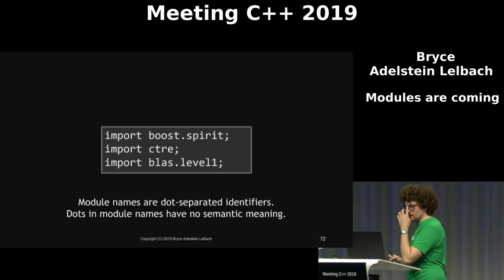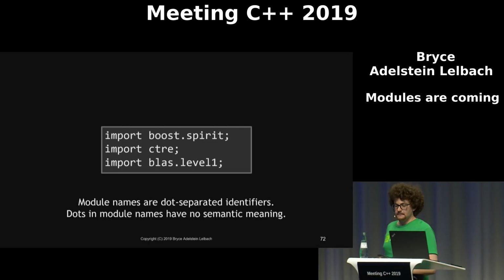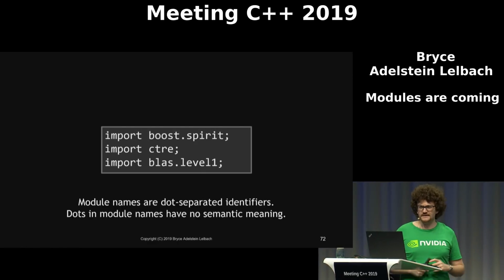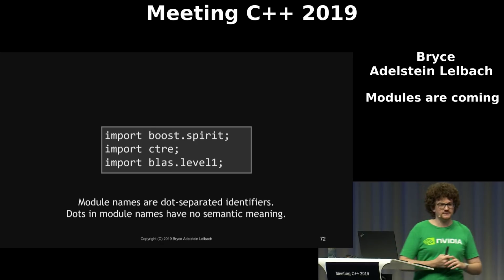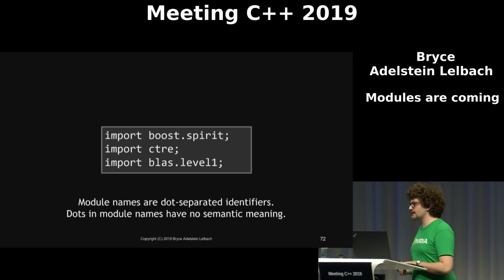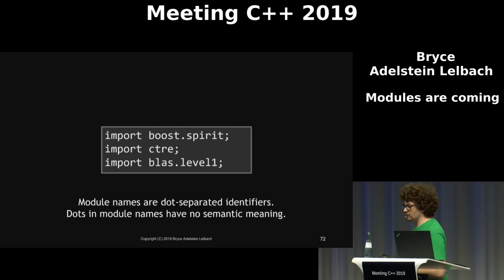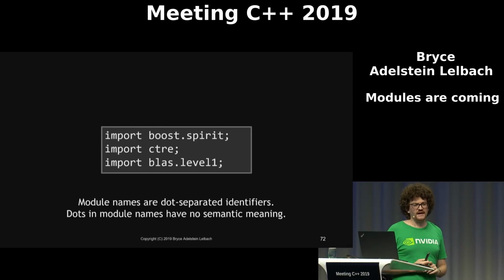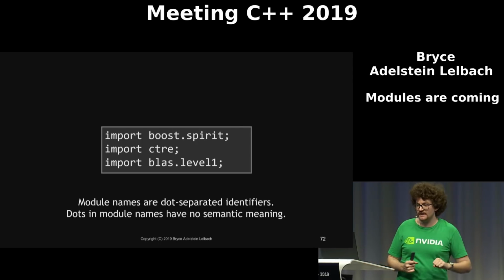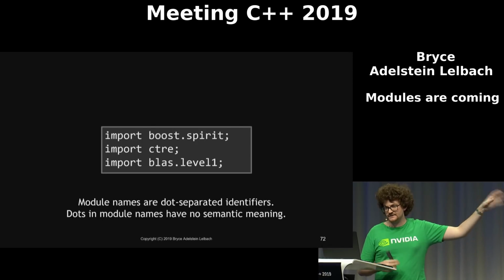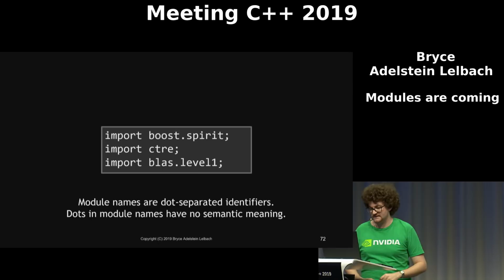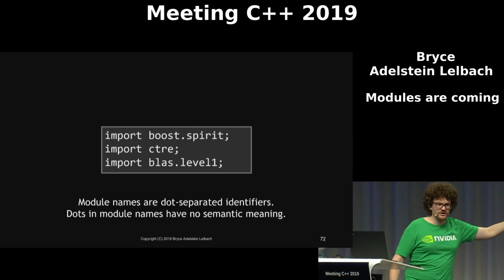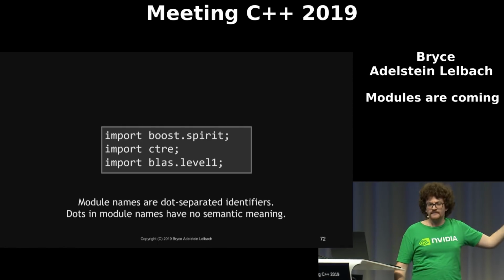The dots in module names have no semantic meaning, but putting on my tooling chair hat, we, as the C++ tool ecosystem, believe that dots will become useful for various different tooling purposes. We believe it's important that we have a syntactic element in module names that is distinct from the set of syntactic elements that are in identifier names. It allows us to give structure to the name of modules. Even if that structure has no actual meaning, that is useful.